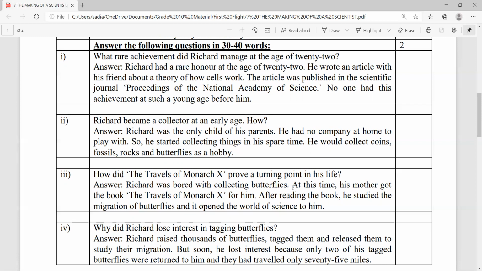It can be cited that at the time his mother got the book The Travels of Monarch X for him, he started reading the book. It is also evident that he studied the migration of butterflies and it opened the world of science to him. Additionally, you can mention that he interacted with the writer of the book and the publisher and he got more information.